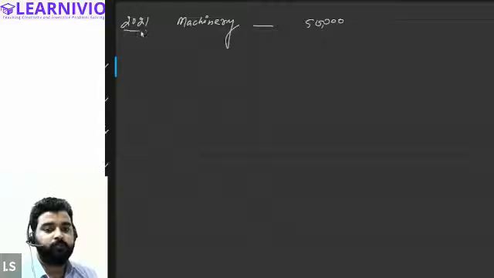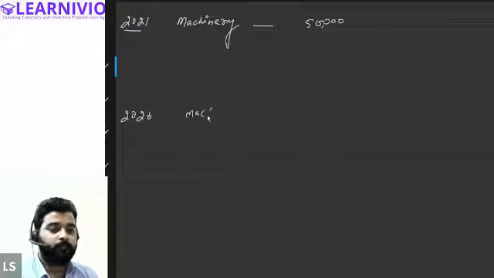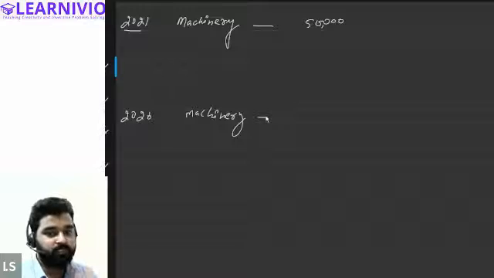Can you tell me whether the value of the machinery will remain the same after 5 years? Will the machinery in the year 2026 remain at rupees 50,000 only? Yes or no? No. The value of the machinery in the year 2026 will obviously decrease, right?